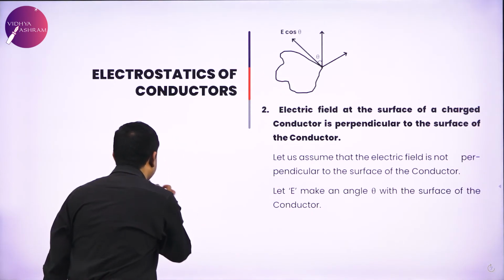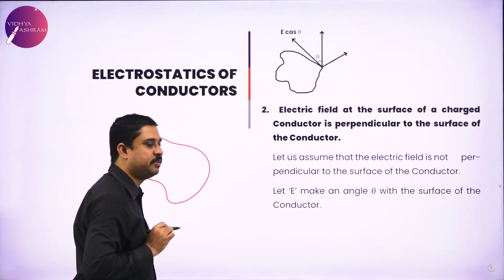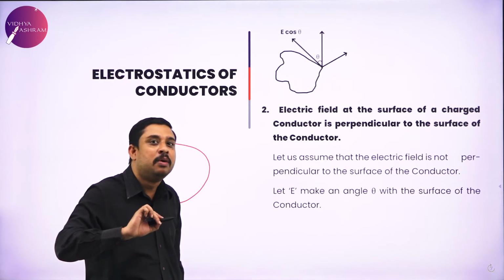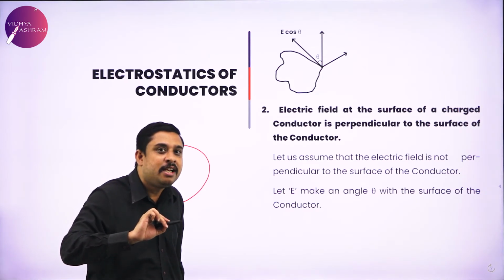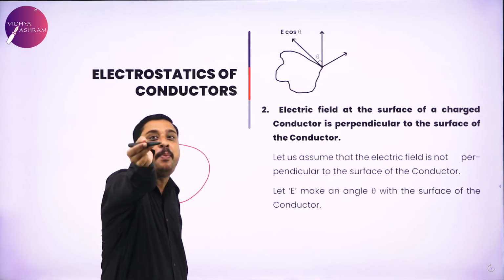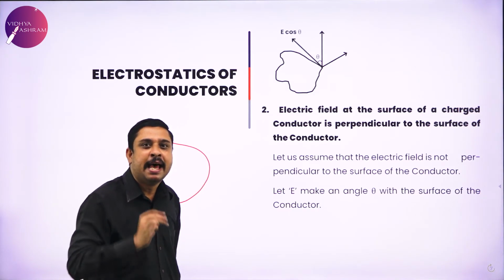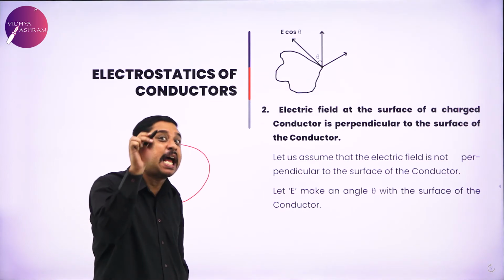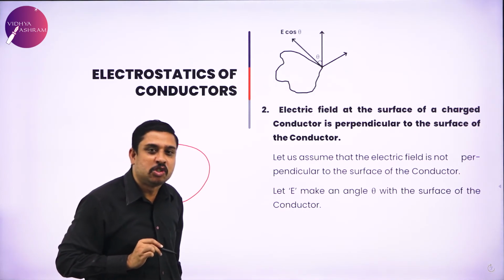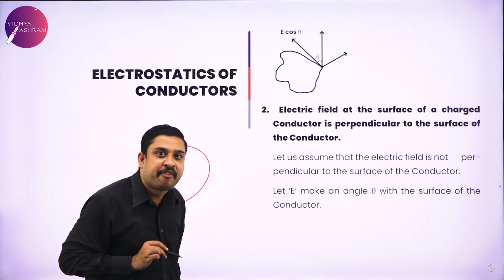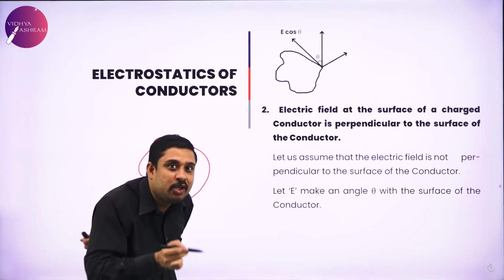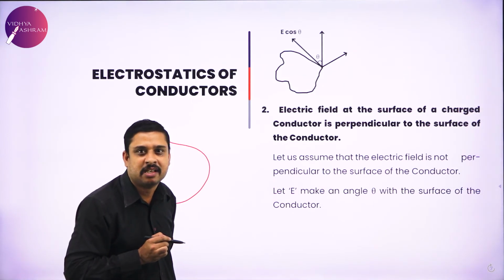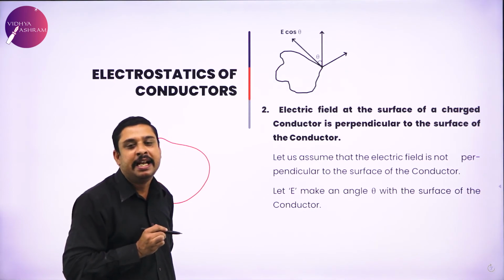Now again I'll consider an electric field. Now I assume that electric field is not perpendicular to the surface and prove that wrong. I will establish the contrary of this statement. I will assume that electric field is non-radial to the surface, non-perpendicular to the surface, and then prove it is wrong.